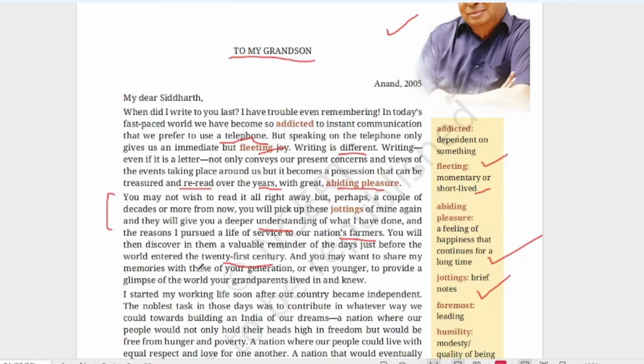And you may want to share my memories with those of your generation or even younger, to provide a glimpse of the world your grandparents lived in and knew. So at that time, when you read, you may feel like sharing what is written here, or my memories, or the things your grandfather had shared with you. You may like to pass it on to your generation or the younger generation, because at that time you will value my letters more.